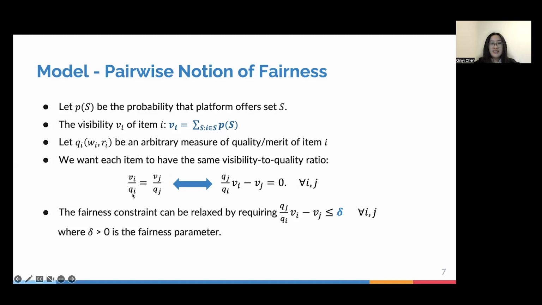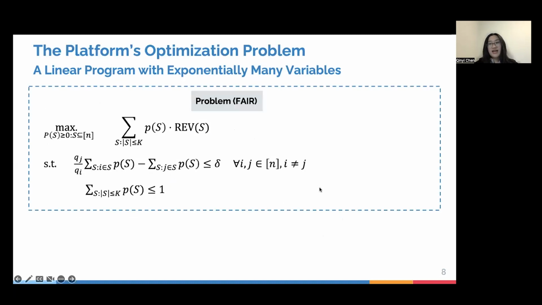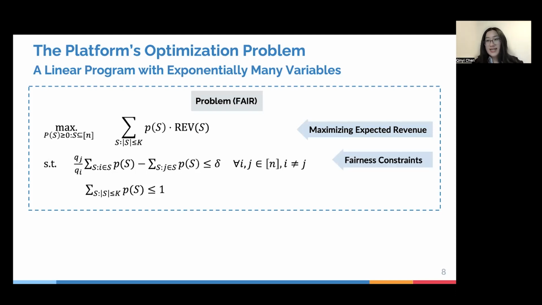We also realized that this might be too strict to implement in practice, so we relaxed this condition a little bit by additionally introducing delta, the fairness parameter. Basically, if you increase delta, you are being less fair in the system. Now, having seen all of that, we have arrived at the platform's optimization problem, which is a linear program with exponentially many variables. Here, we want to maximize the expected revenue as our objective, subject to the fairness constraints as well as the probability distribution constraint.